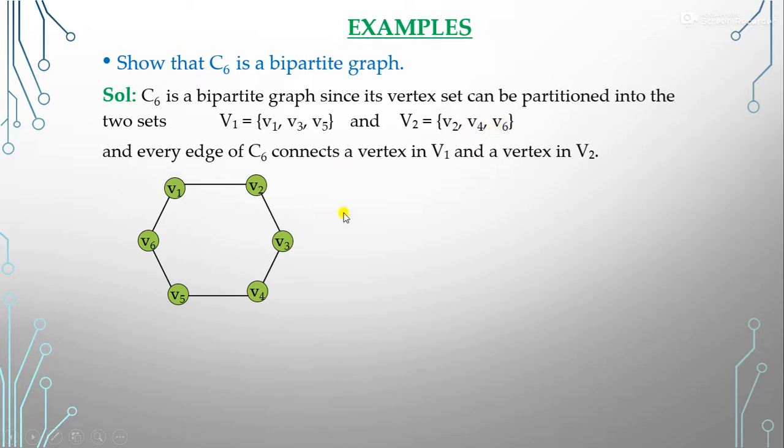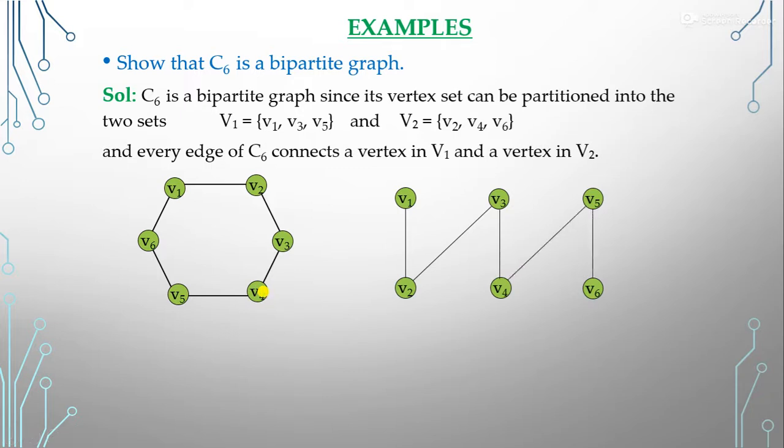And separately also we can draw this graph like that. Suppose we separate it: V1, V3, V5 here and V2, V4, V6 here, meaning V1 set is here and V2 set is here, right? And according to this, this will be our C6 also, because V1 is connected to V2. V2 is connected to V3. V3 is connected to V4. V4 is connected to V5. V5 is connected to V6, and V6 is connected to V1.